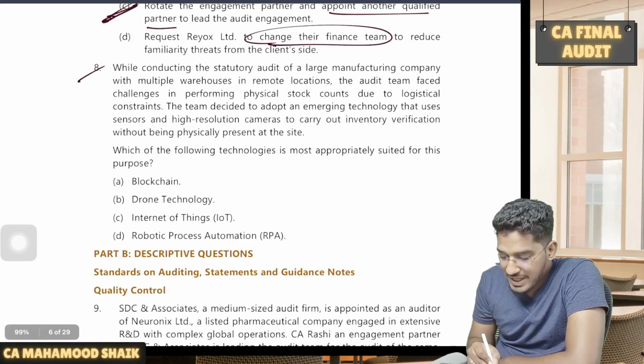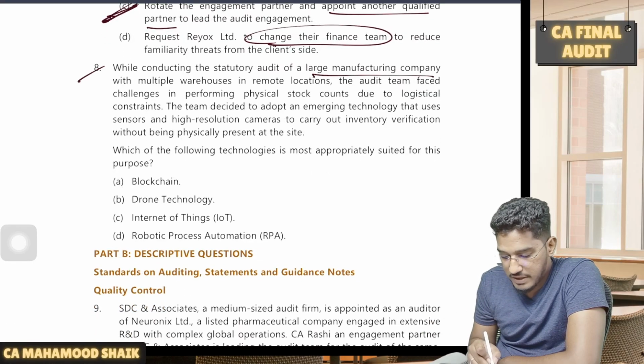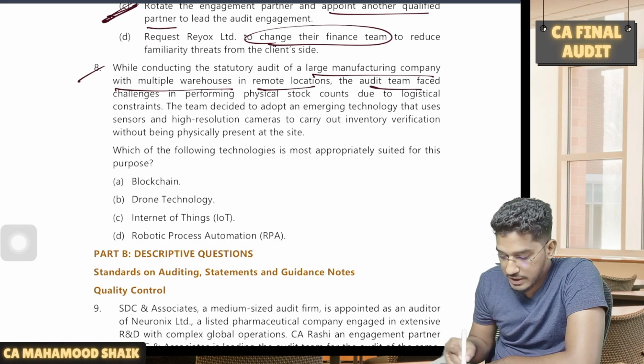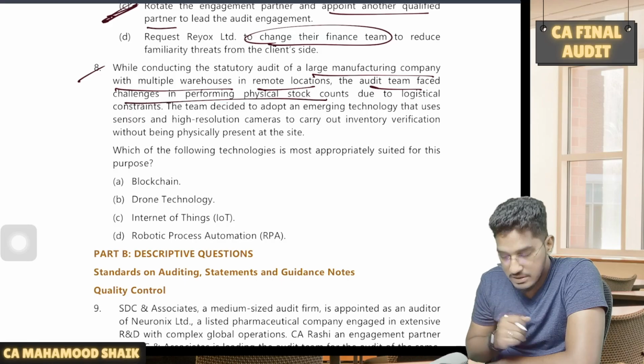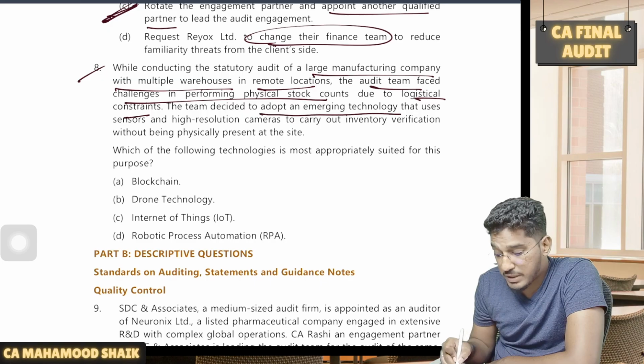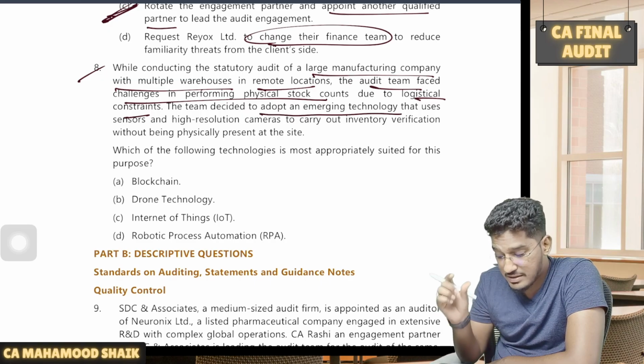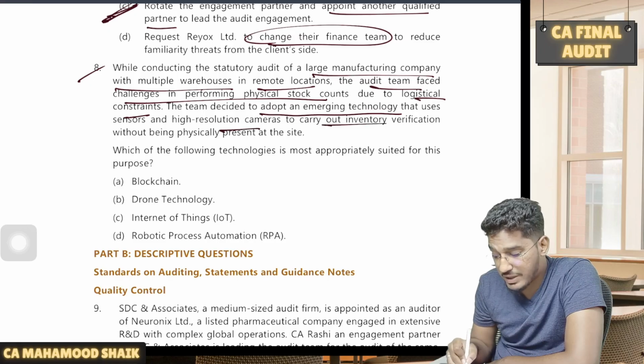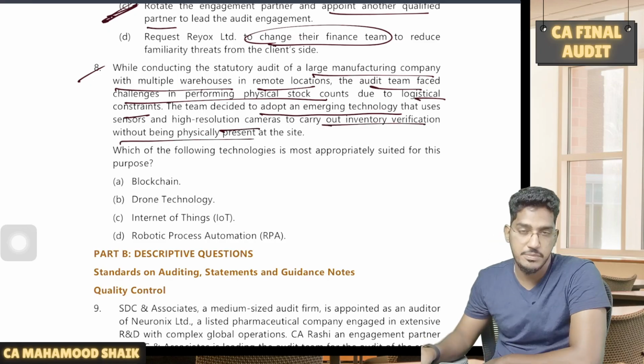Next, while conducting the statutory audit of a large manufacturing company with multiple warehouses, that too in remote locations, the audit team faced challenges in performing physical stock counts. Due to logistical constraints, the team decided to adopt an emerging technology that uses sensors and high-resolution cameras to carry out inventory verification without being physically present.